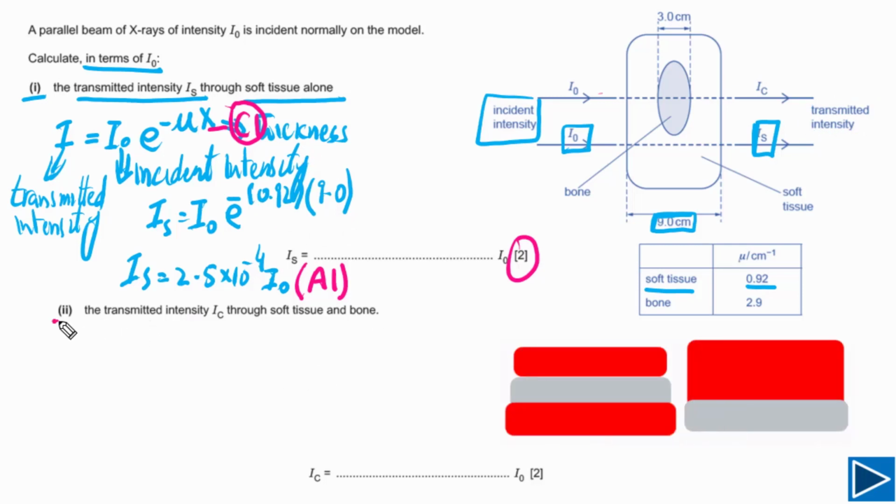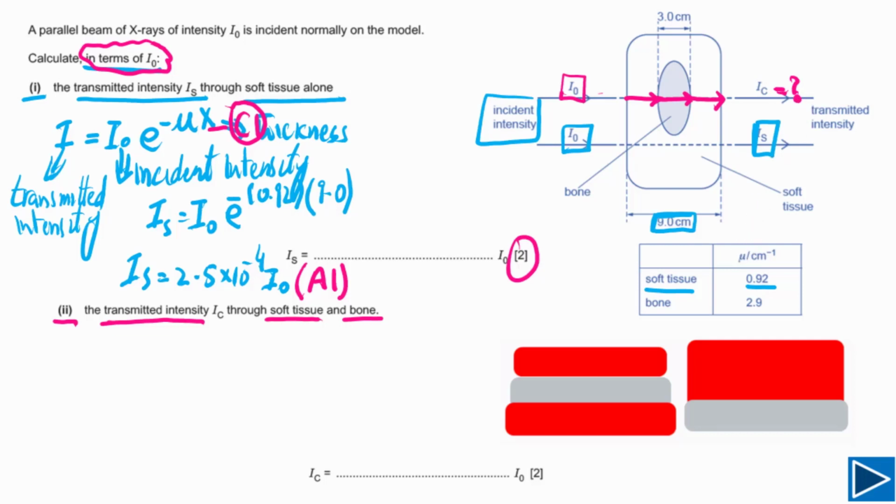For part B2, we need to calculate the transmitted intensity IC through soft tissue and bone. But our answer has to be in terms of I naught. Now if you look at this figure, we have incident intensity, that is I naught. First of all, this will pass through the soft tissue, then it will go through bone, then again it will pass through soft tissue, and this is the transmitted intensity we need to calculate in terms of I naught.